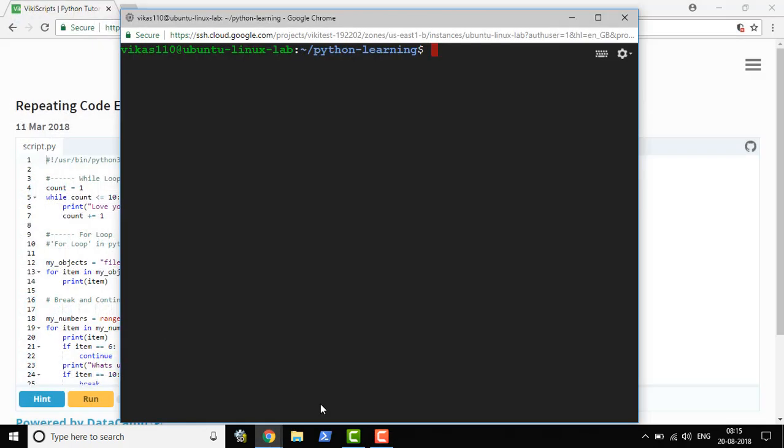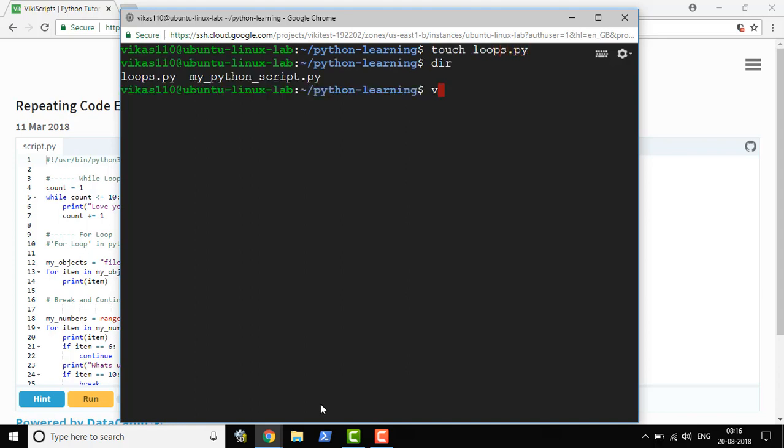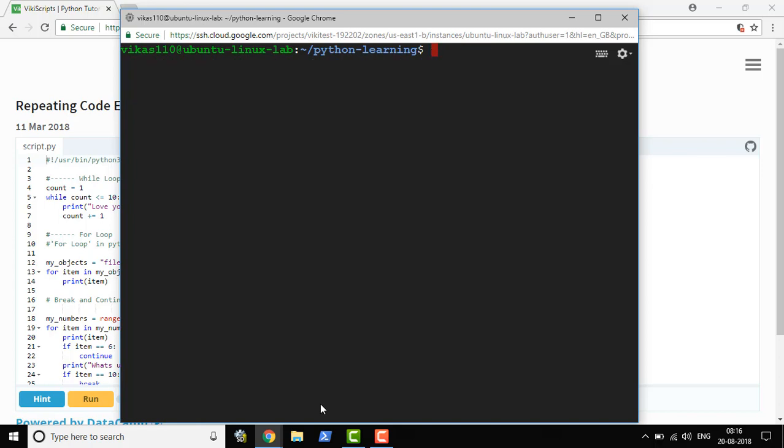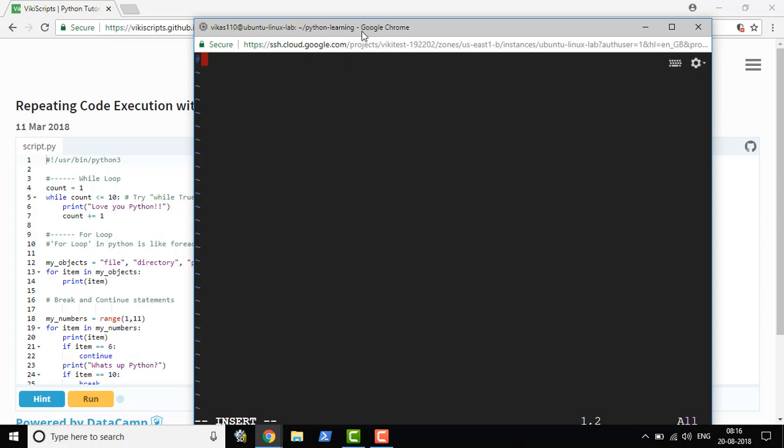go to our Linux instance. Let's go and edit this file. So as I said, the very first statement should be the executable path. I'm going to use Python. So first we are going to learn about while loop.